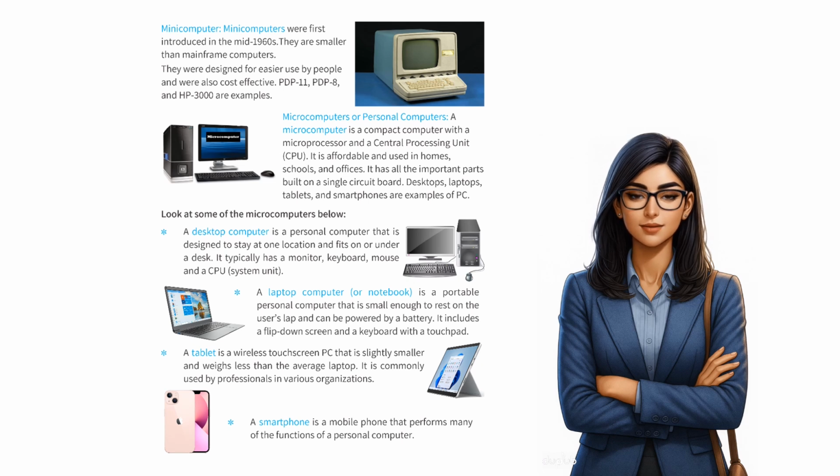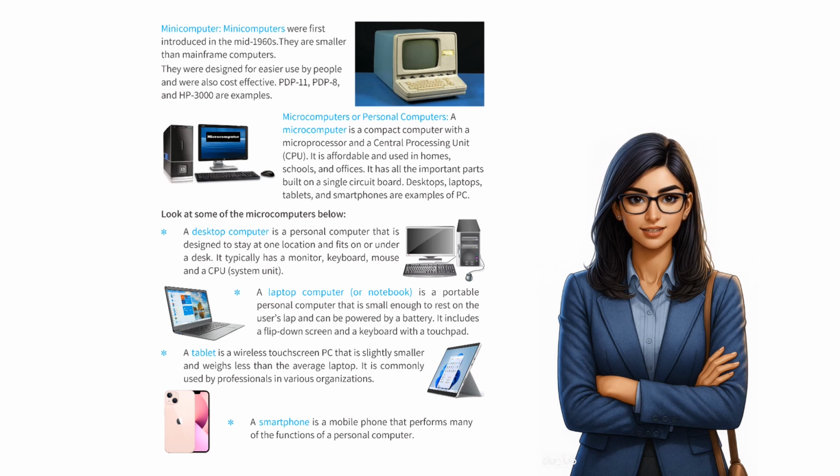A desktop computer is a personal computer that is designed to stay at one location and fits on or under a desk. It typically has a monitor, keyboard, mouse, and a CPU, system unit. A laptop computer, or notebook, is a portable personal computer that is small enough to rest on the user's lap and can be powered by a battery.